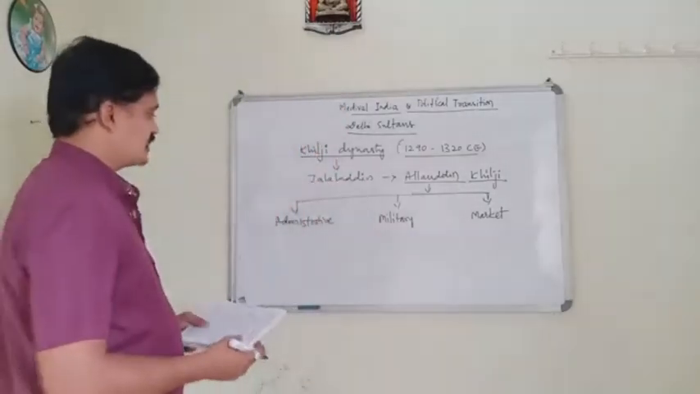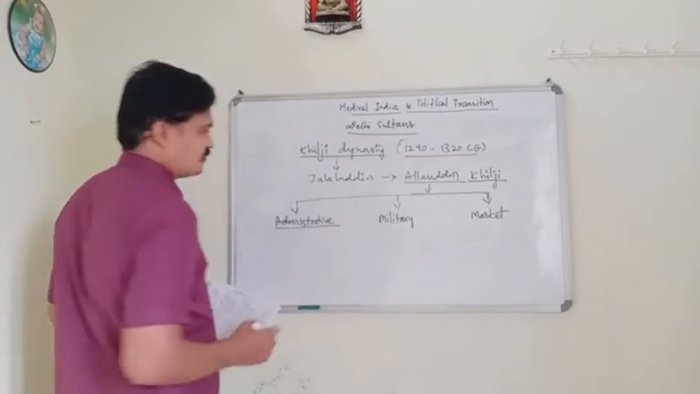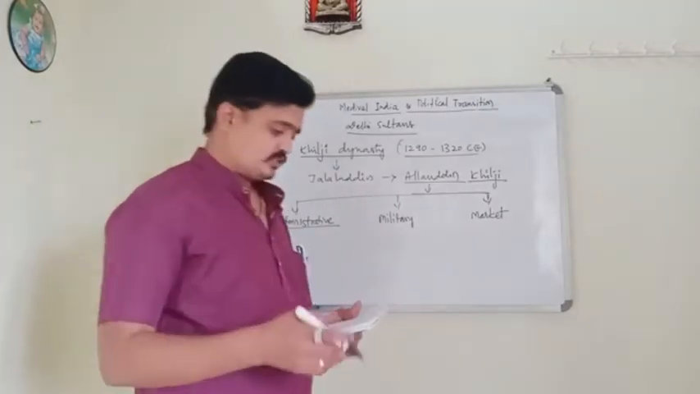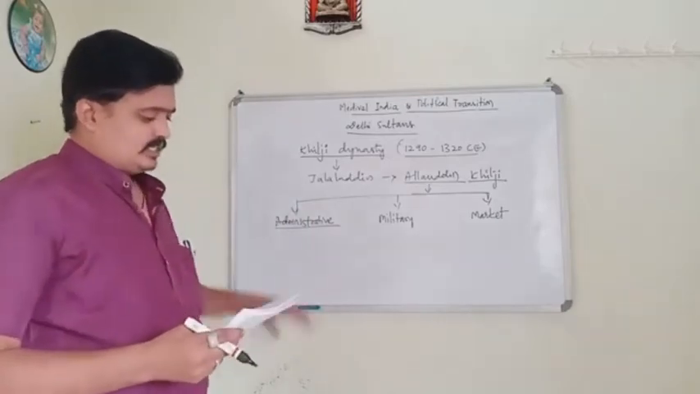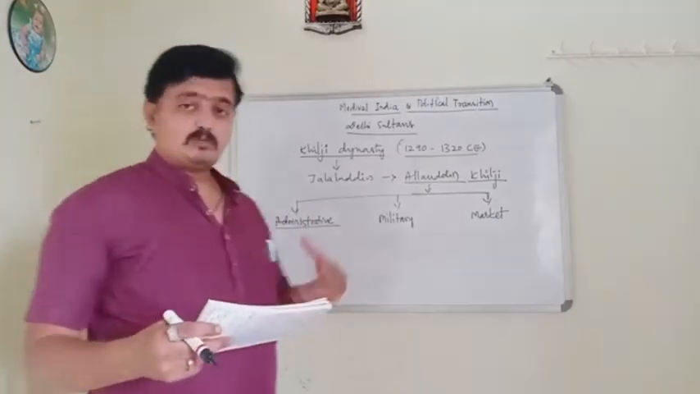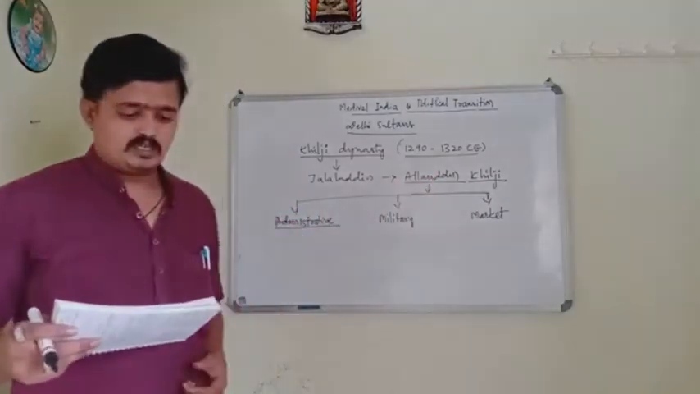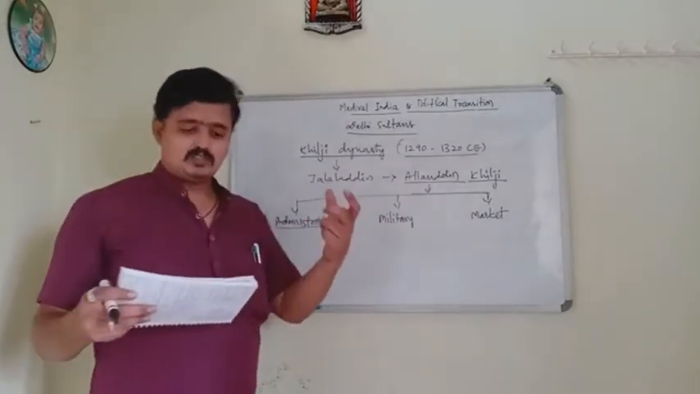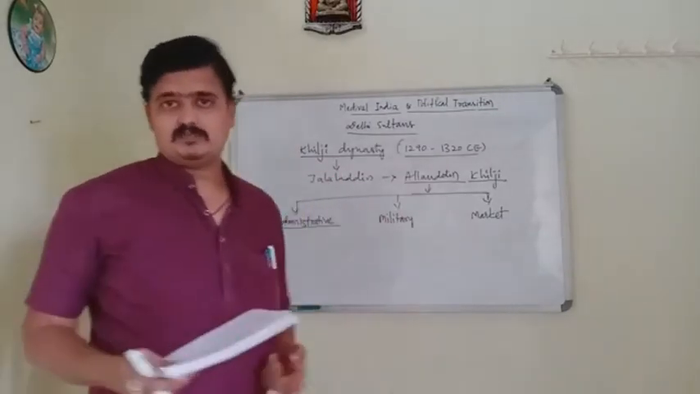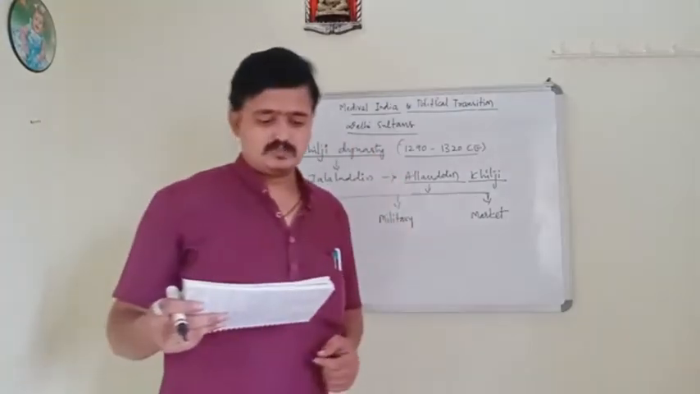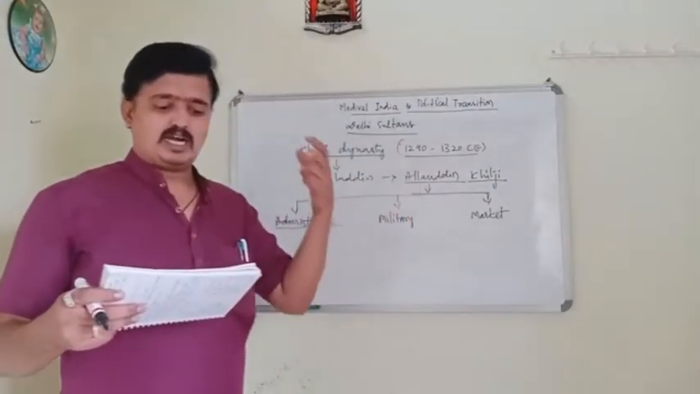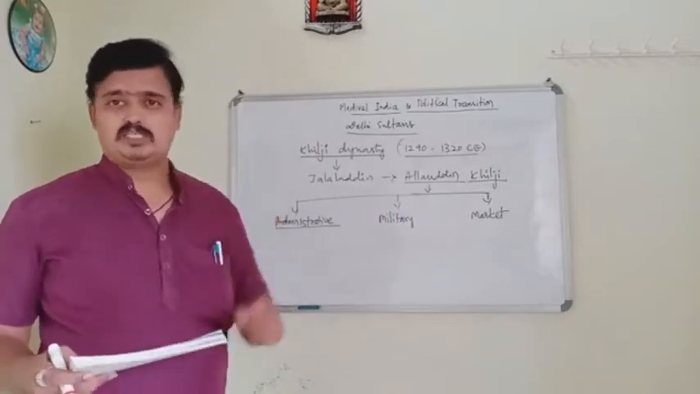First, we come to know about the administrative reforms of Alauddin Khilji. During his period, he brought many changes. He abolished the religious endowments, and also inams, lands, and subsidies.